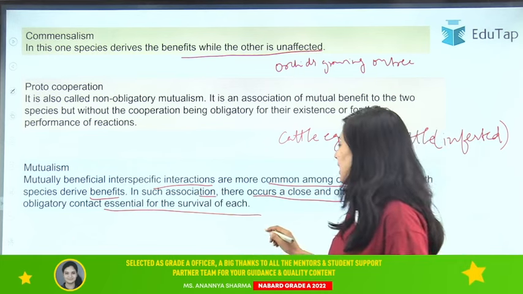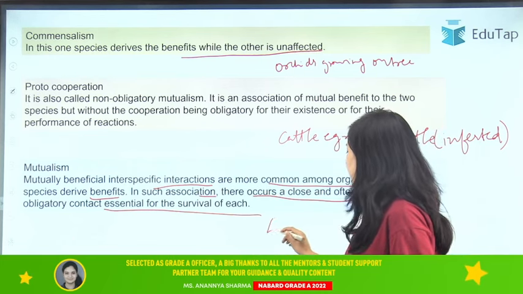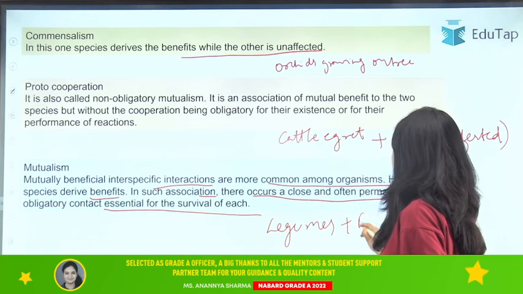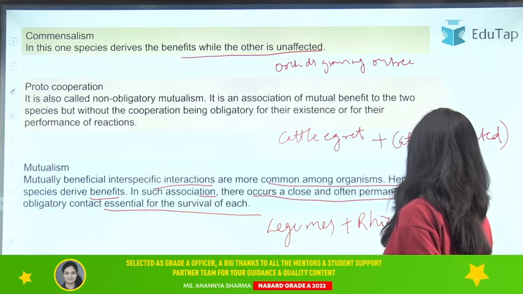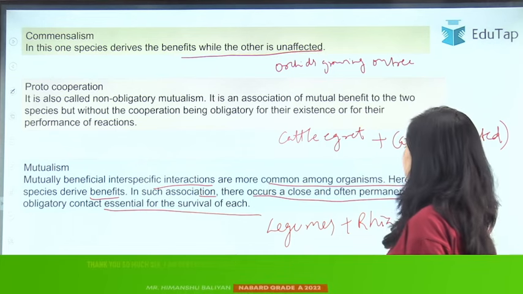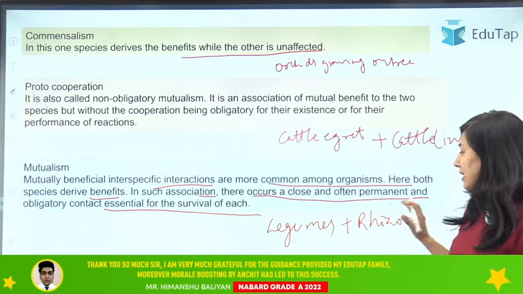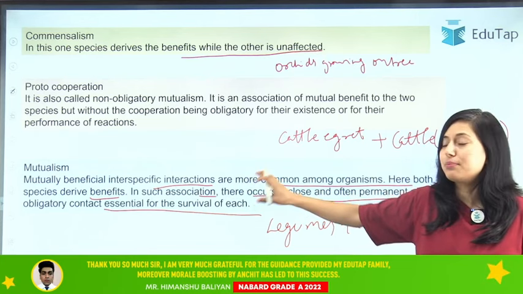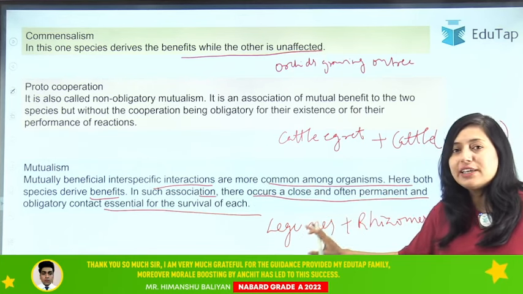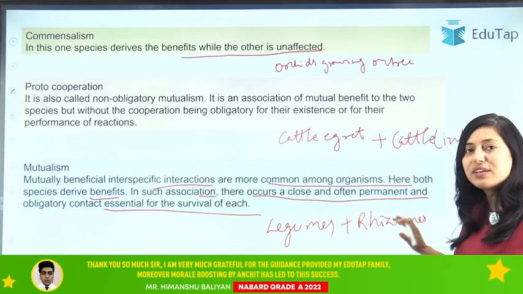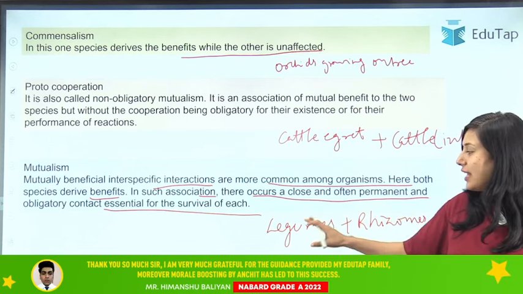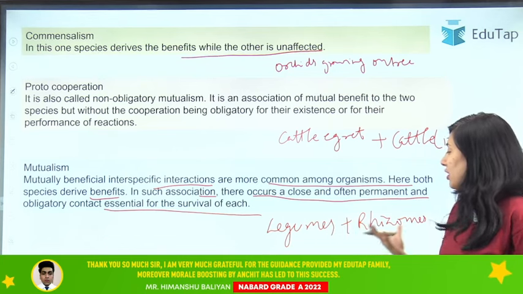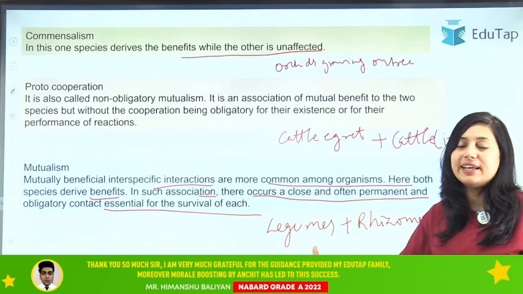For example, the interaction between legumes and rhizobium. The legume and rhizobium interaction can be considered as mutualism, because here your legume is getting nitrogen that is being fixed by rhizobium in the roots, and your legumes are utilizing that nitrogen, while rhizobium is getting shelter in the legume roots.